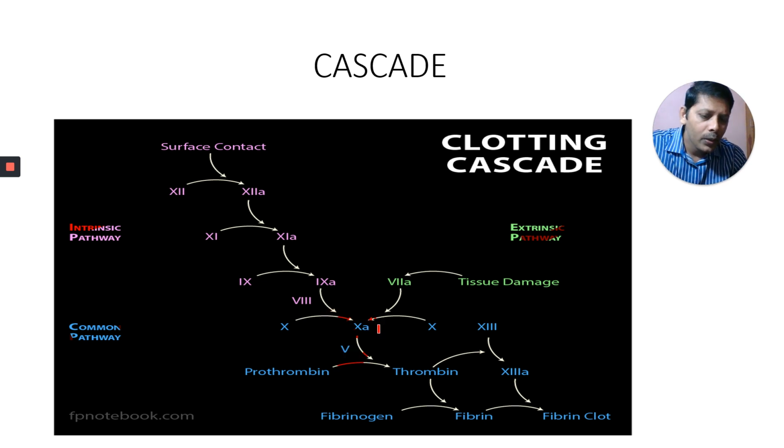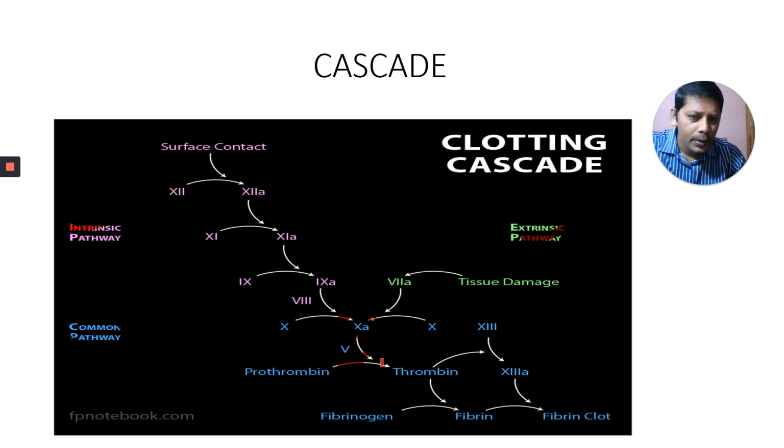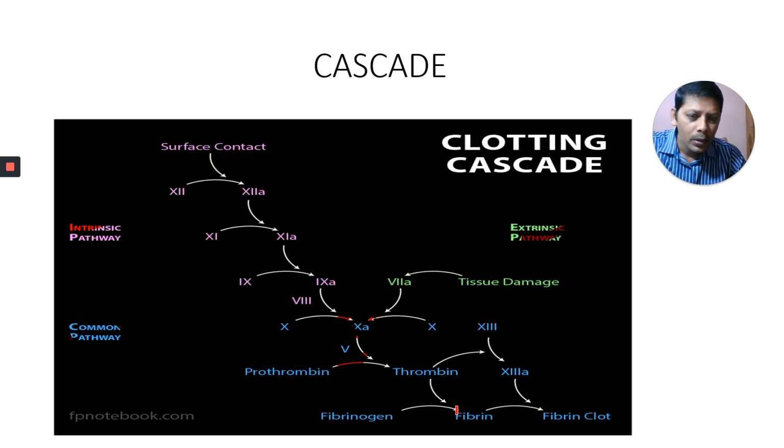Now, what is happening with the 10th factor along with the fifth factor? They are converting prothrombin into thrombin. Then the thrombin converts fibrinogen into fibrin, and the 13th factor, the fibrin stabilizing factor, helps in forming the fibrin clot.